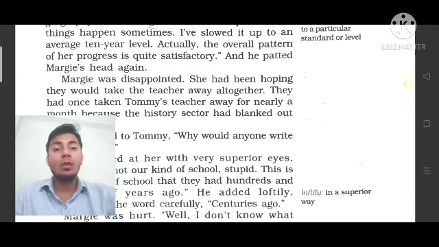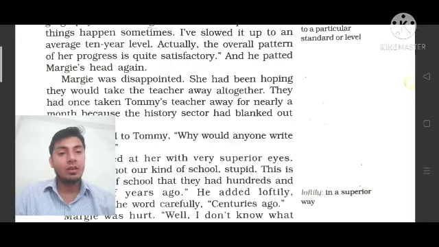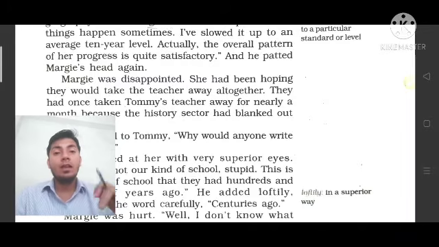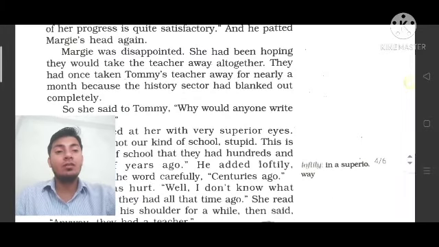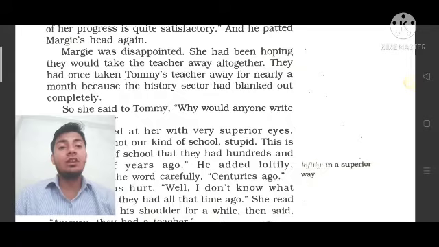She had been hoping they would take the teacher away altogether, क्यों उनको लगता था कि आज उनको क्लास नहीं करना पड़ेगा, एंड देयर विल बी अनदर टीचर हु विल कम टू टीच देम. इन दिस वे दे वर hoping. So they had once taken Tommy's teacher away for nearly a month because the history sector had blanked out completely. और एक बार ऐसा हो भी चुका था. They had once taken Tommy's teacher.